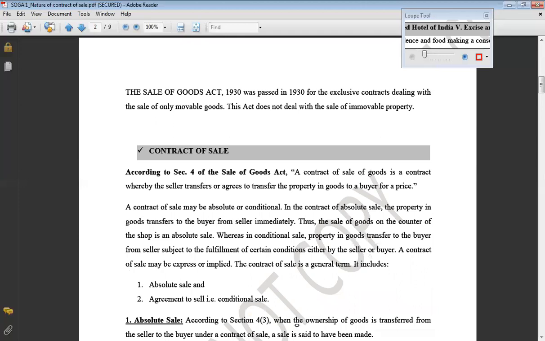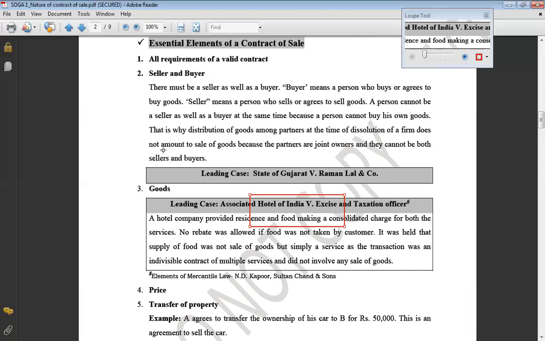Third and very important essential of contract of sale is goods. Now, what is the definition of goods here? Goods here specifically means movable goods. That means the sale of immovable goods will not be part of contract of sale, because for sale of immovable property, we have another act, the Transfer of Property Act. Sale of immovable property like building, shop, house, etc. may also be done, but their sale will not be covered under this act. That will be out of the purview of this act.